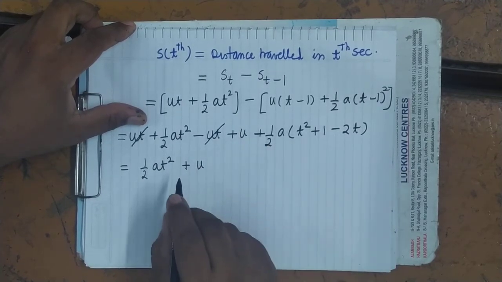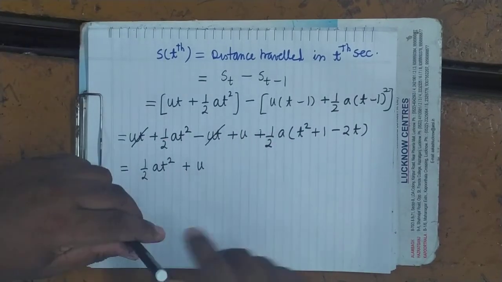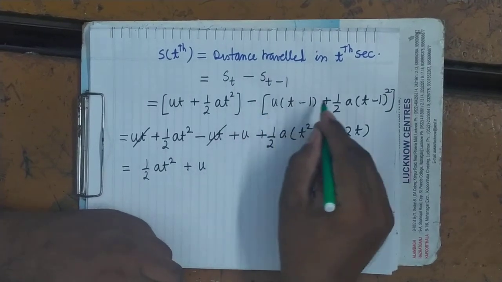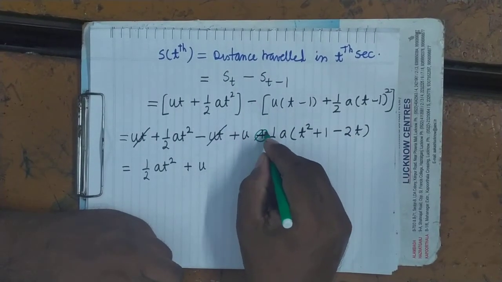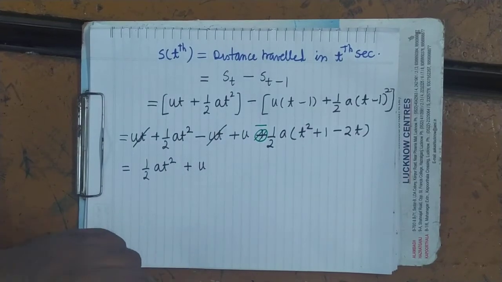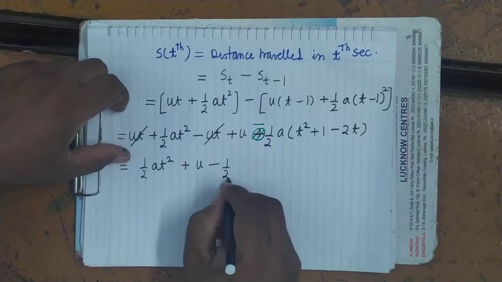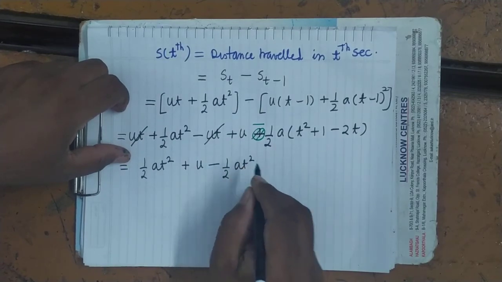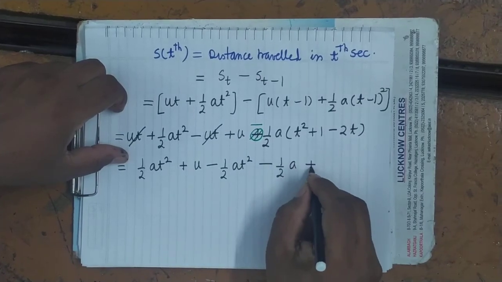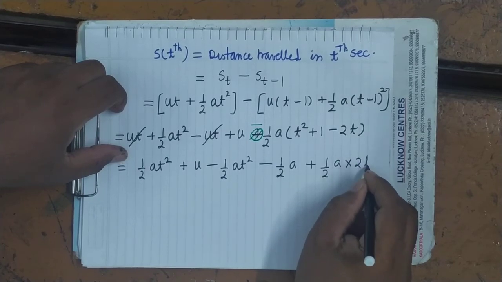Here when you will open the bracket, since there is minus sign, here I have done one mistake, you correct it. Here when you will open the bracket, sign will be changed. So here it is not plus sign, this is minus. It is clear? When you will open this bracket, so what will be? Minus 1 upon 2 at square minus 1 upon 2 a and plus 1 upon 2 a into 2 into t.